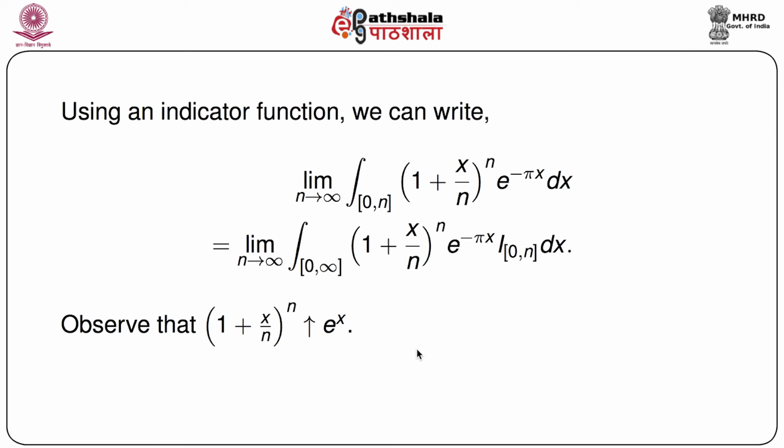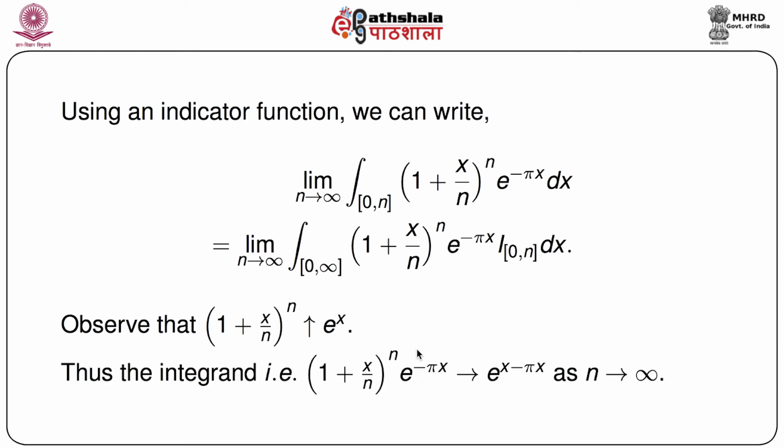Now, let us observe that (1 plus x by n) whole to the power n goes to e to the power x as n goes to infinity, but more importantly, this actually increases to e to the power x. That means we immediately have the integrand, that is (1 plus x by n) whole to the power n e to the power minus pi x, goes to e to the power x minus pi x as n goes to infinity, that is e to the power minus (pi minus 1) times x. So this is a result that we need to remember throughout this problem.